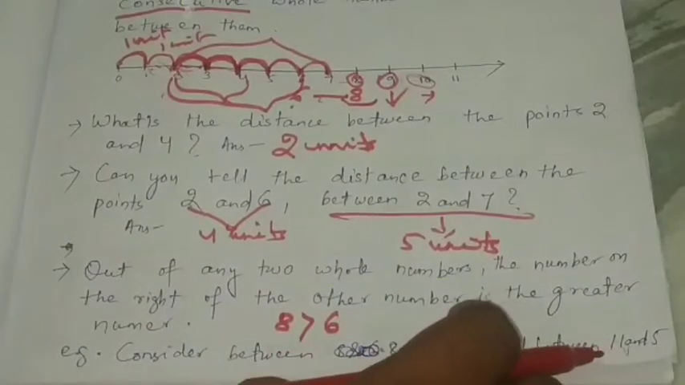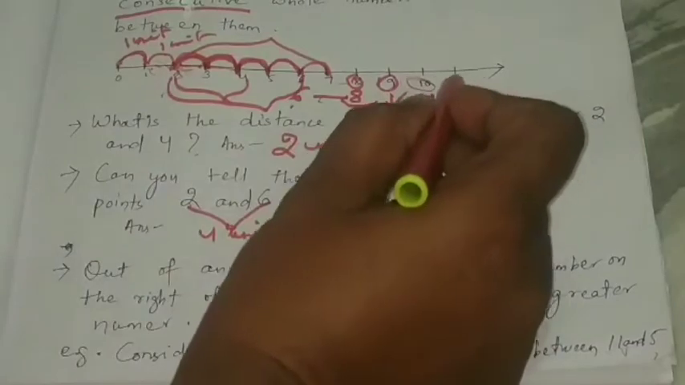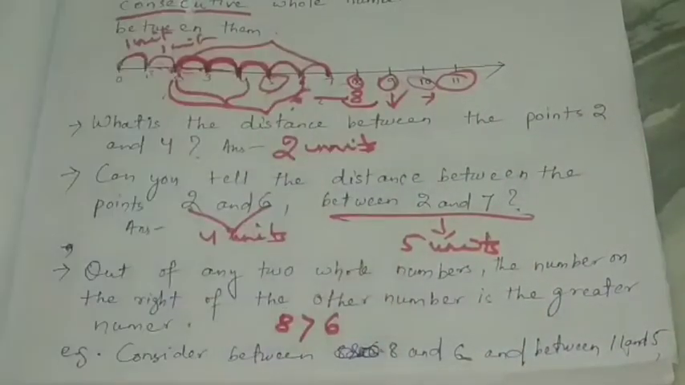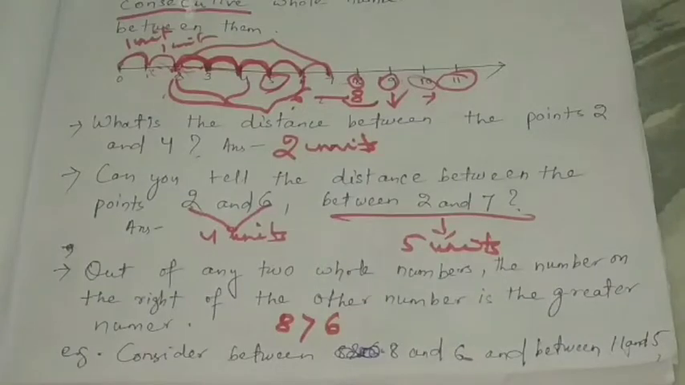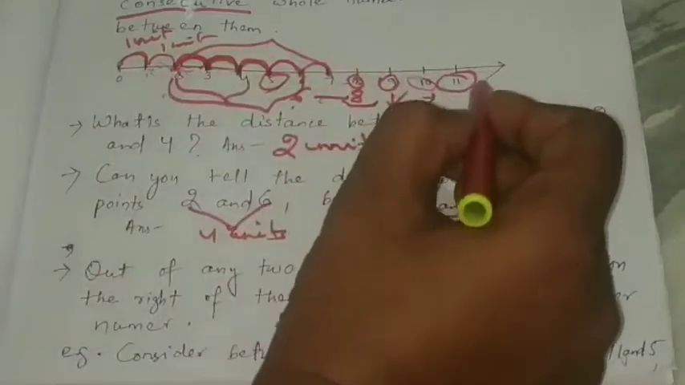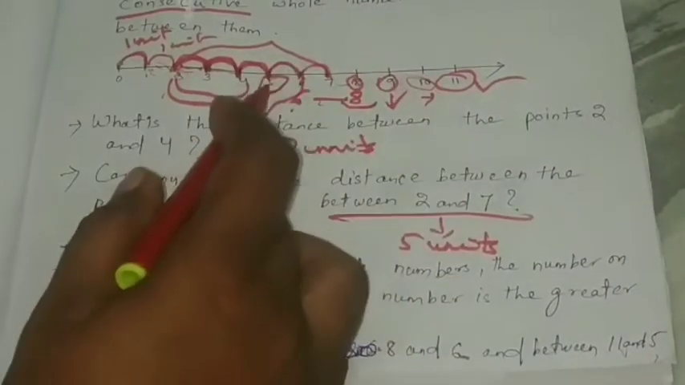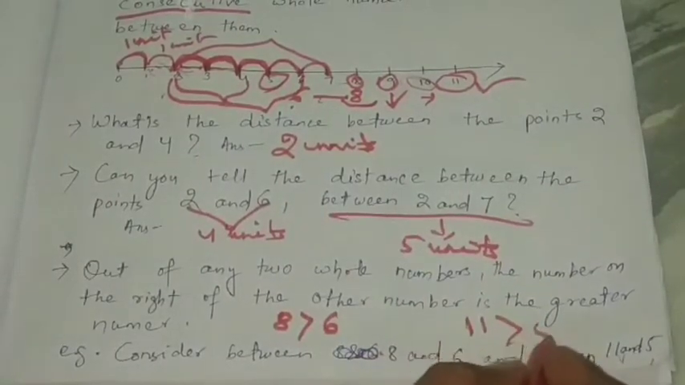Let's look at 11 and 5. Where is 11? Here is 11. Where is 5? Here is 5. Let's find out which one is greater. For greater, we need to find which one is on the right side. Look here, 11 is on the right side. That's why 11 is greater than 5.